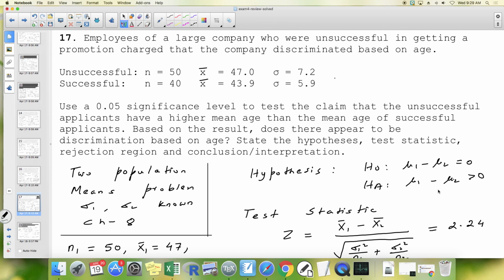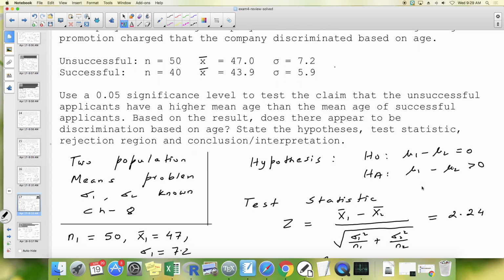If the allegations are true, then the mean age of unsuccessful people should be bigger than mu2. So mu1 minus mu2 should be positive. And H naught is mu1 minus mu2 is 0. That means there is no difference.